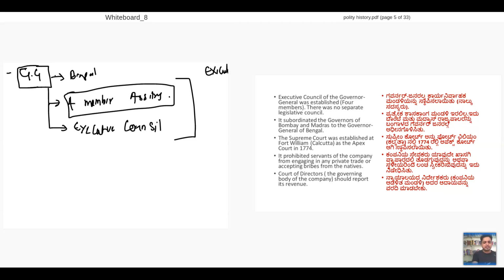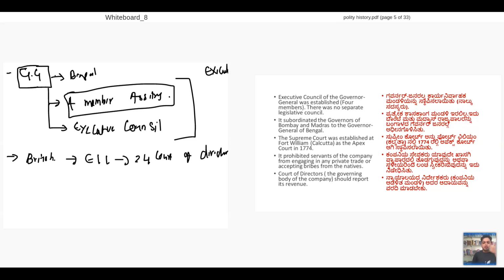So the Indian scenario we have understood. Now I'll make you understand the scenario in Britain. See, the Executive Council of the Governor General was established. There will be no separate legislative council. It is subordinate. I'll explain these things also. In Britain, how it will be: East India Company will be there and 24 court of directors will be there. So this will be running like this.